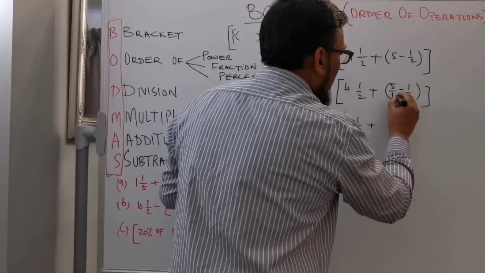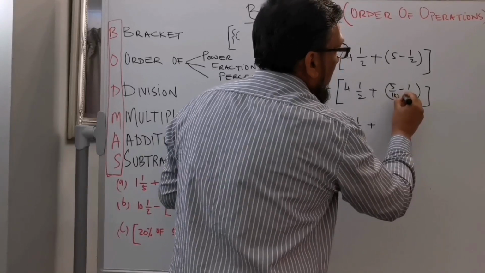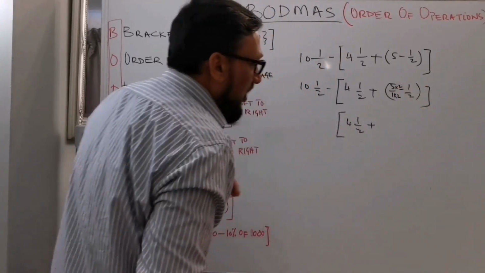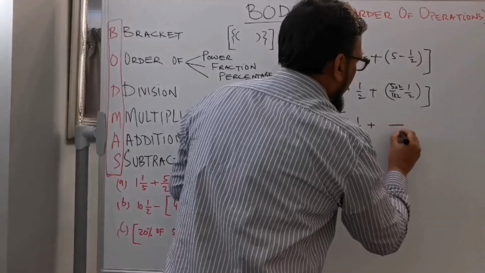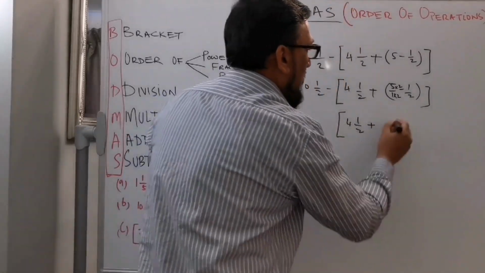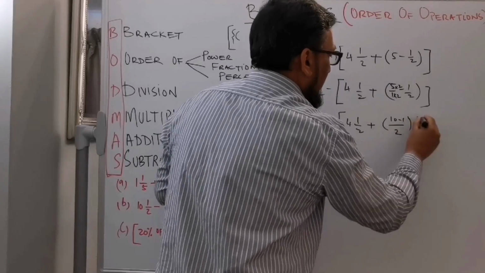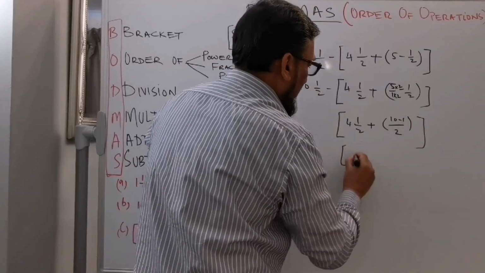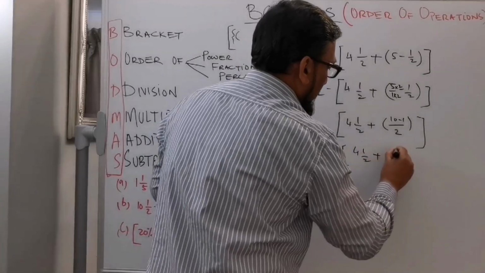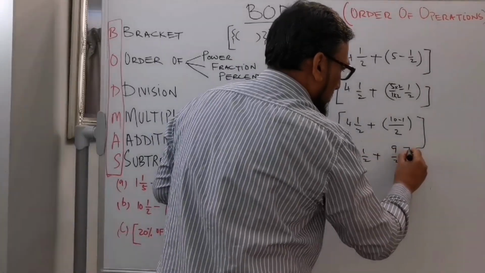So what I'm doing, 2 times 2, and 5 times 2 is 10, 10 minus 1, so this bracket's answer is 9 over 2.